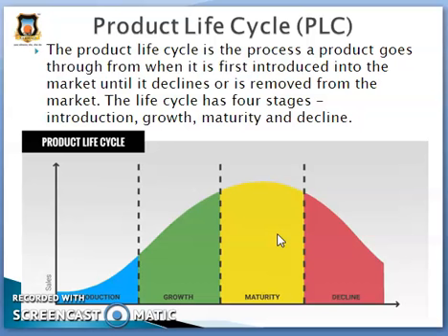Marketing at this point is targeted at defending against competition, and companies will often develop new or altered products to reach different market segments. In this stage, saturation is reached and sales volume is maxed out.